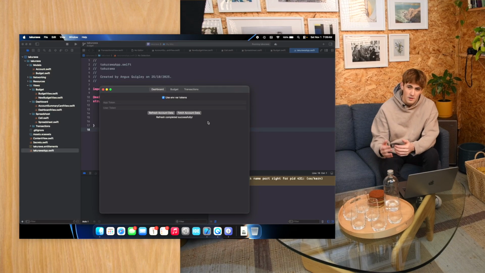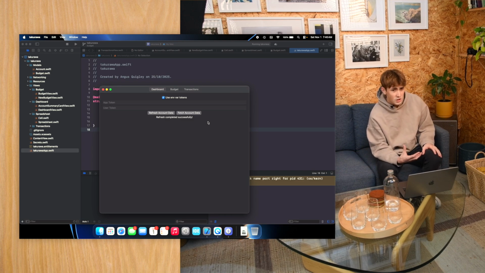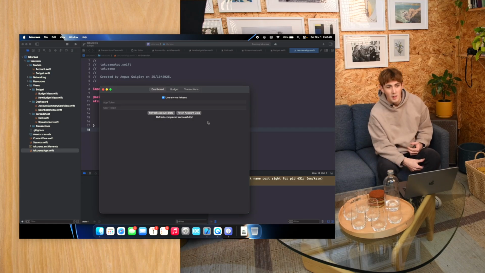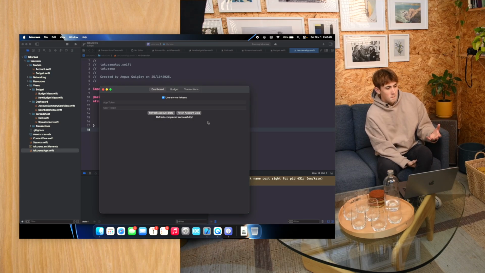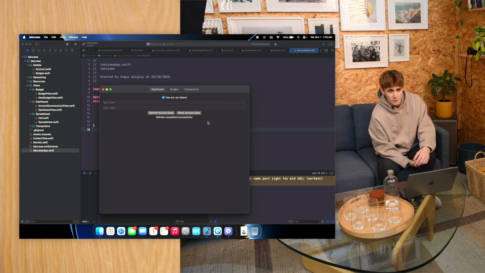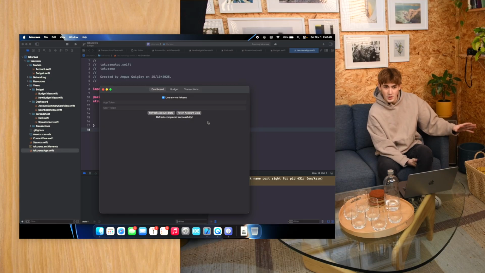We can ask the API to refresh our data because it serves you a cached version. Especially for myself, I'm doing this personal development, so there's no reason that Akahu is going to hold an up-to-date version of what my bank balance will look like. So I have to ask the Akahu API to refresh that data.